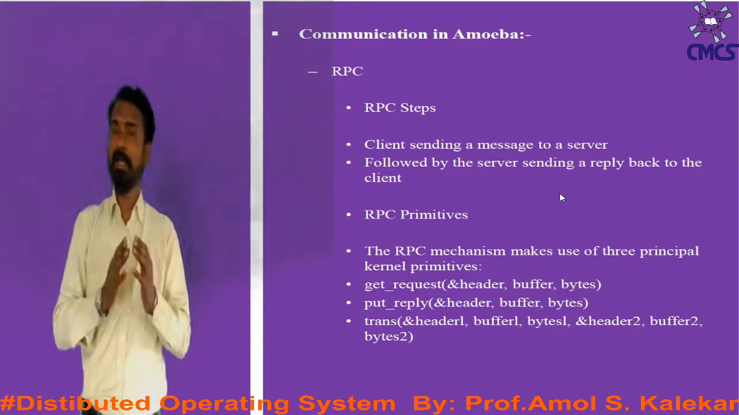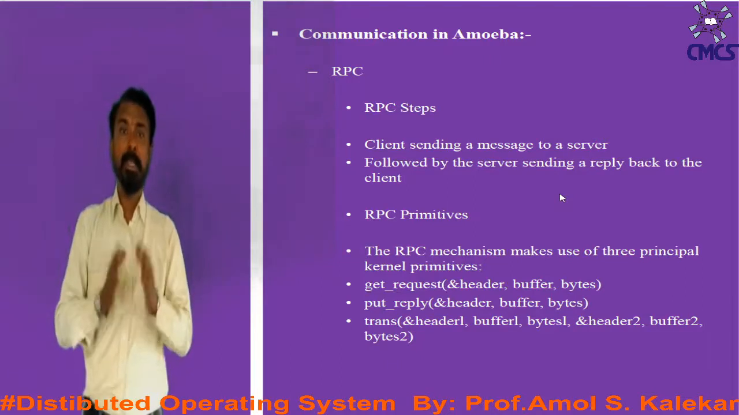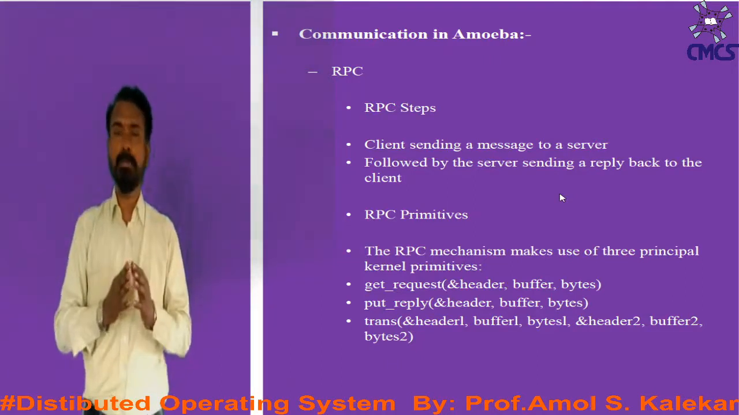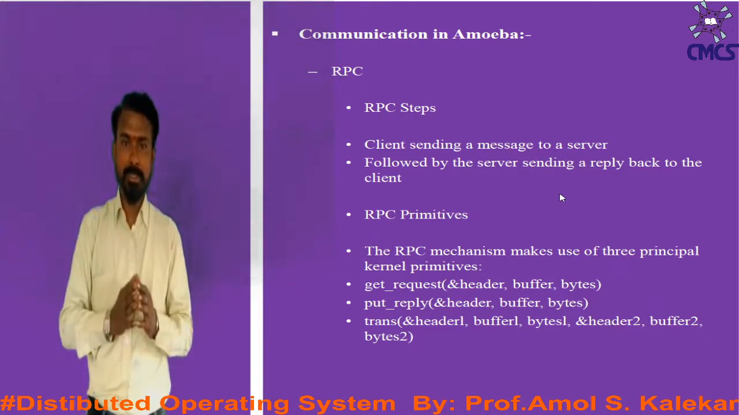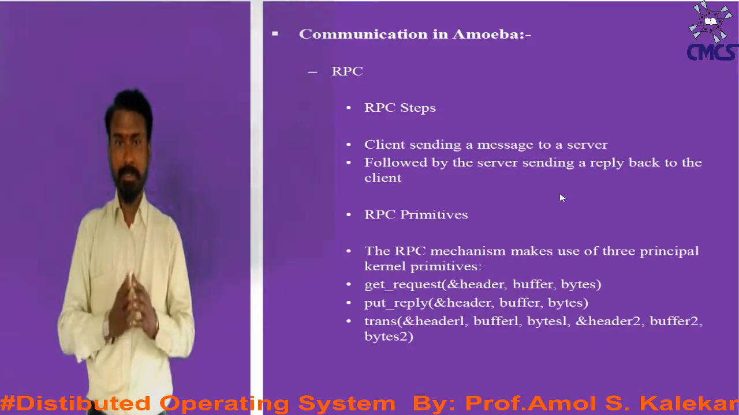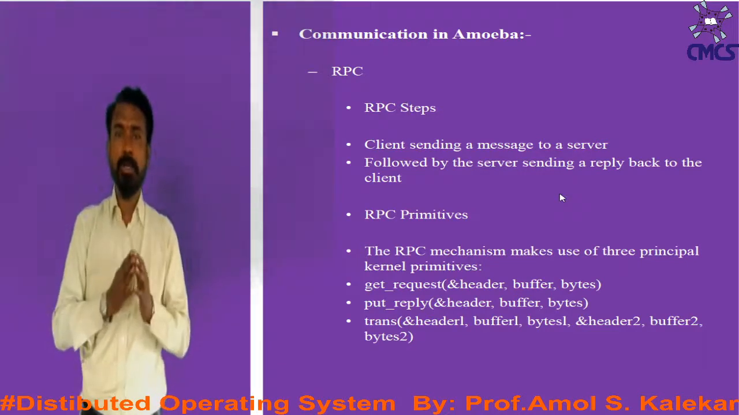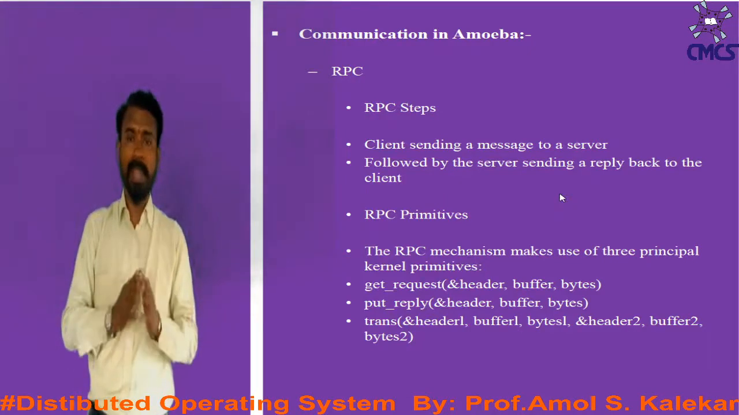Then, there are the primitives which are responsible for this RPC. That is, the RPC mechanism will make use of three principal kernel primitives. First one is get request, second one is put reply, and third one is trans. So these are the three important primitives that are used by the RPC mechanism.